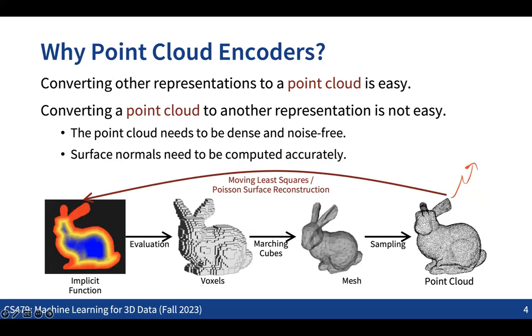I wonder what is the significant difference between the voxels and the point cloud? Why don't we just treat the center of the voxels as points in the cloud? Well, the voxels actually have the volume information. For every voxel, we have the information about whether this voxel is included or not, right? The point cloud just has the surface information. We only have the points sampled over the surface. Cool. So that's the reason why we want the point cloud encoder.